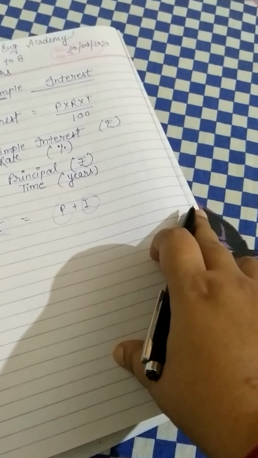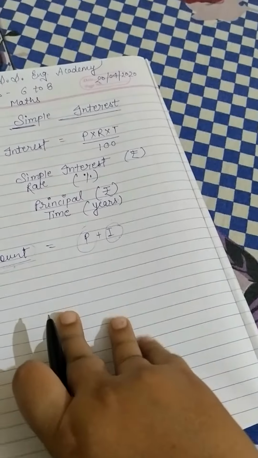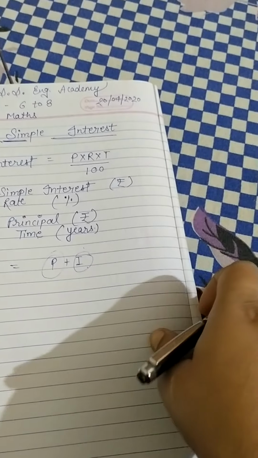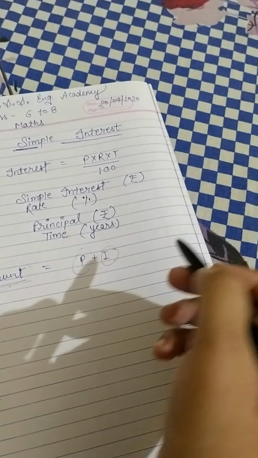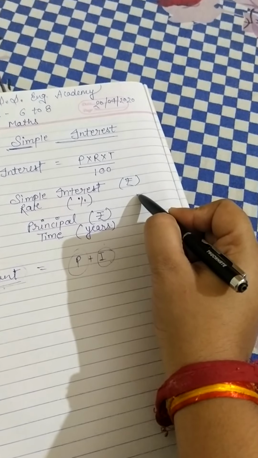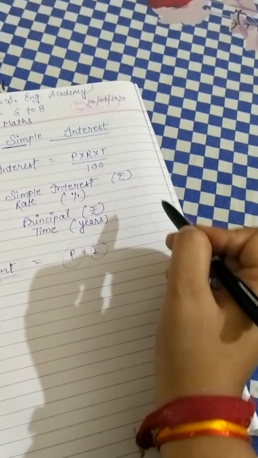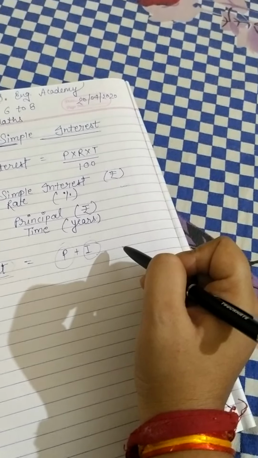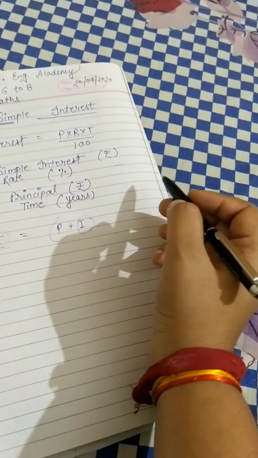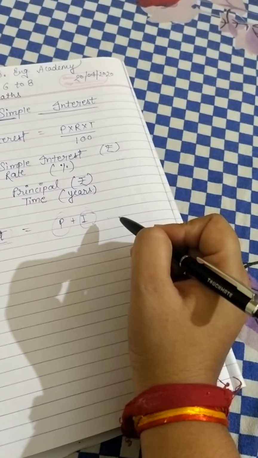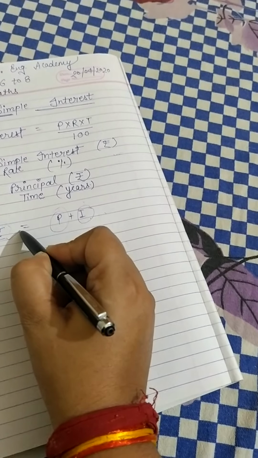In common way, when we go to a bank and deposit a certain money for a certain period of time and a certain rate of interest, after some time we receive the money with interest. So the extra money is called the interest, and the whole money is called amount.